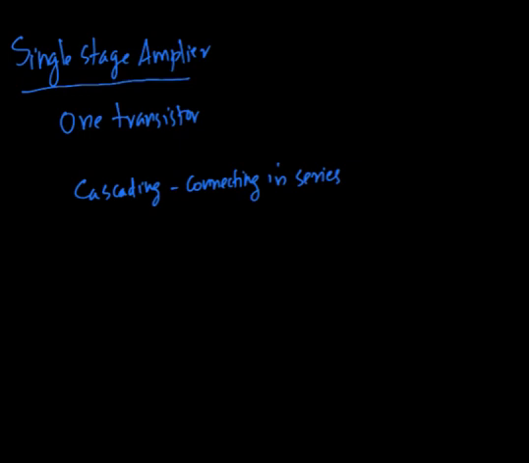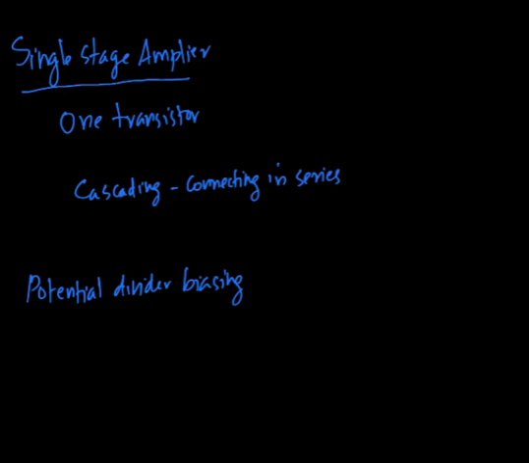Now we have seen that there are different methods to bias a circuit for faithful amplification, and out of the different transistor biasing circuits discussed, potential divider biasing is the most commonly used biasing method, since it provides better stabilization compared to the other transistor biasing circuits. So now let's discuss a single stage amplifier.